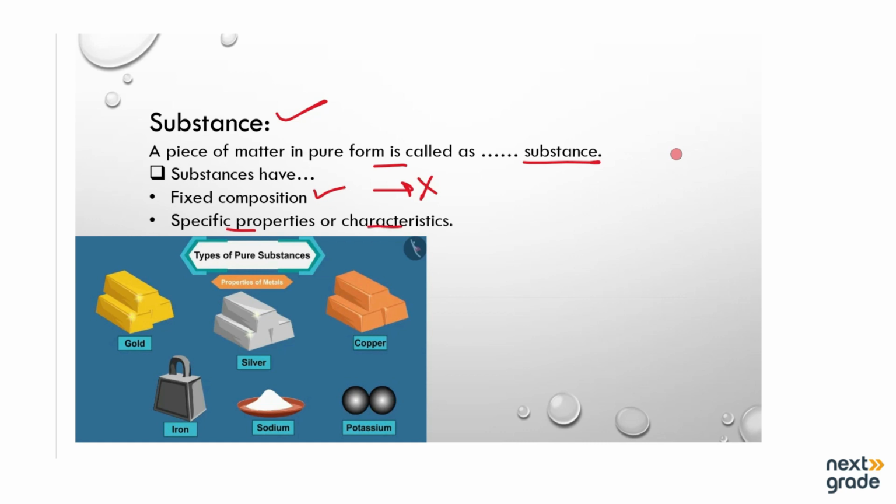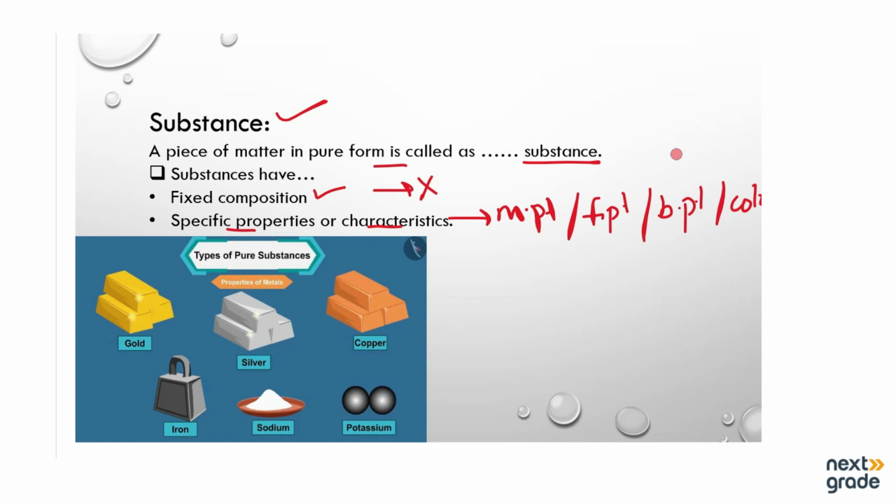It means substances have specific properties like melting point, freezing point, boiling point, color, and smell or odor. So pure substances have fixed composition, specific properties, and specific characteristics.